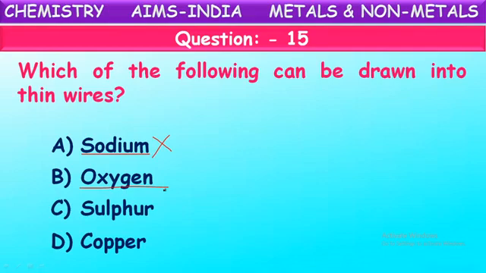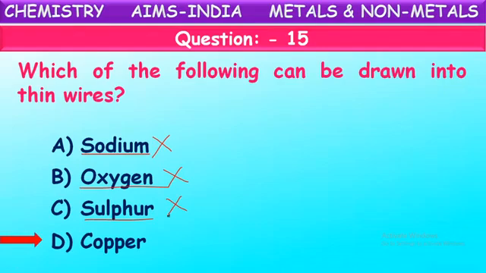It cannot be drawn into wires. It's also wrong. If we see sulfur, sulfur is a solid but it is a non-metal and it cannot be drawn into wires. It is a brittle solid. So sulfur is also wrong. So the only one is here, copper.